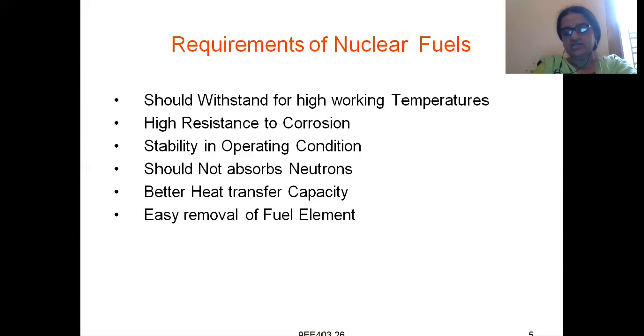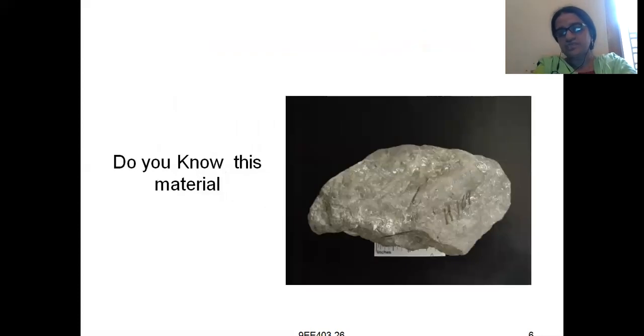There are, I think, 6 requirements mentioned in the given slide which should be there for our nuclear fuel. Right. Do you know how uranium material looks in rock form? Whatever uranium material occurs in nature, we can't get it directly in powder form.